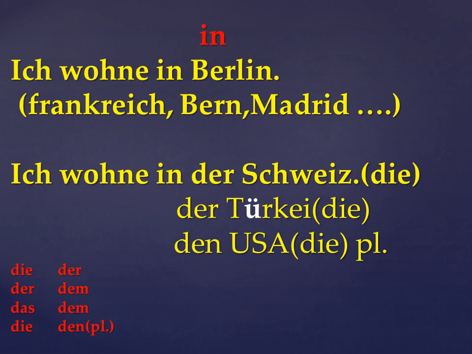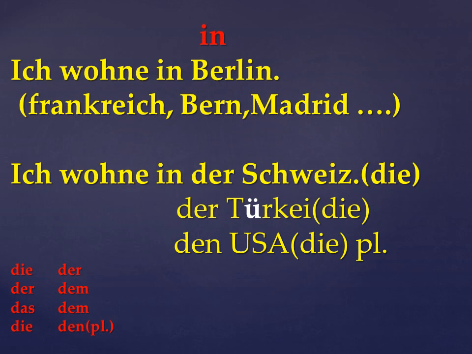So any city or country which has no article takes "in". Okay, so this is the difference. Sometimes we use "in" there, as you can see here. Schweiz, Switzerland, has the article "die", which is written in the bracket. Türkei "die", USA "die", which is plural. When we make a sentence, we will say "ich wohne in der Schweiz" because it has an article, so "die" changes into "der".